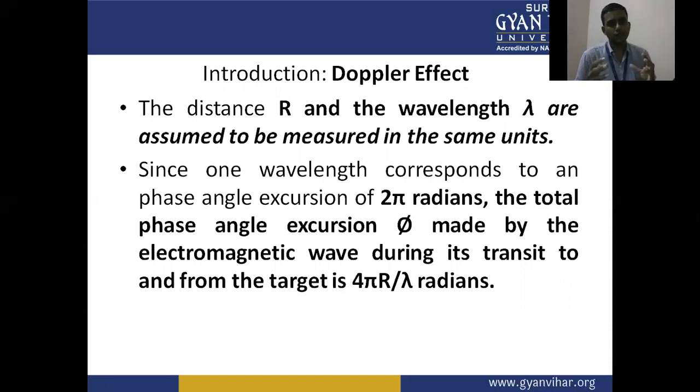Since one wavelength corresponds to a phase angle excursion of 2 pi radians, the total phase angle excursion phi made by the electromagnetic wave during its transit to and from the target is 4 pi r upon lambda radians.